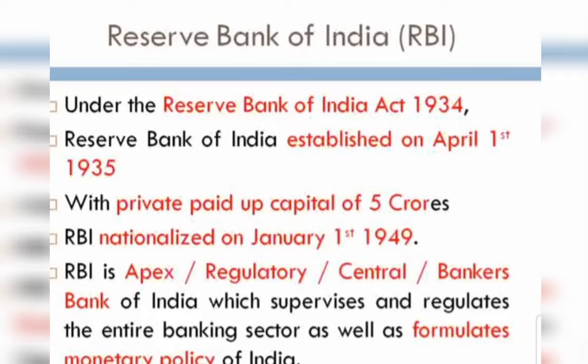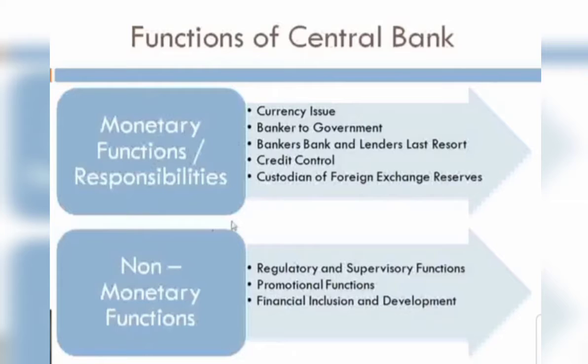Now we'll come to the functions of the Reserve Bank of India. There are in total 2 types. You can see now. These are the functions of the central bank, that is RBI. Monetary functions are there and non-monetary functions are also there. In the monetary functions, you can see that there are 5 sub-points: currency issue, banker to the government, bankers' bank, lender of last resort, credit control, and custodian of the foreign exchange reserve. These are the 5 sub-points which you are going to write under the monetary functions and responsibilities.